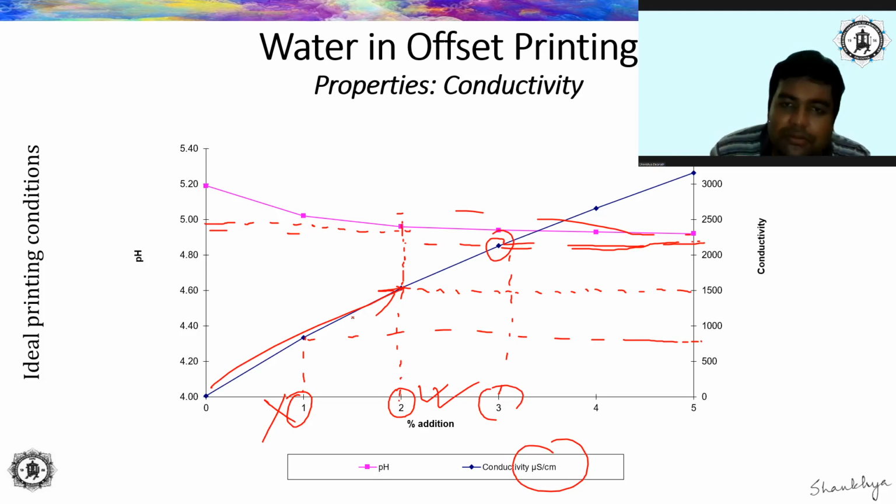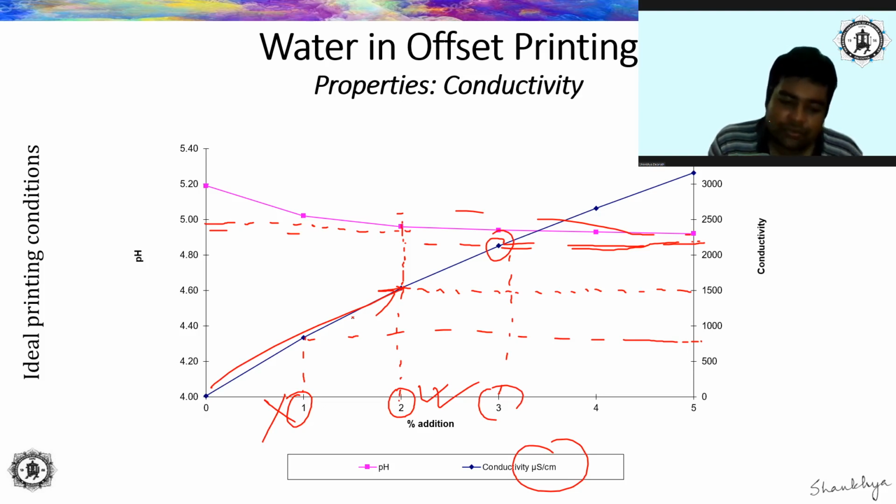So what I am trying to say is that you need to identify the minimum amount. By plotting this, you need to identify it. We'll do this experiment in our lab, so I'll just give you a brief. In order to identify the recommended level of pH and conductivity of the fountain solution, you first need to identify the minimum amount of fountain alcohol combination that is required to go into the water for getting the pH and conductivity of the resultant fountain solution in the recommended level of values, right?